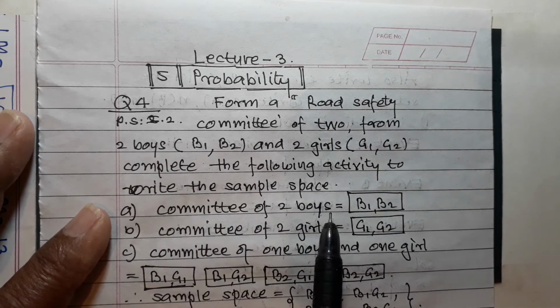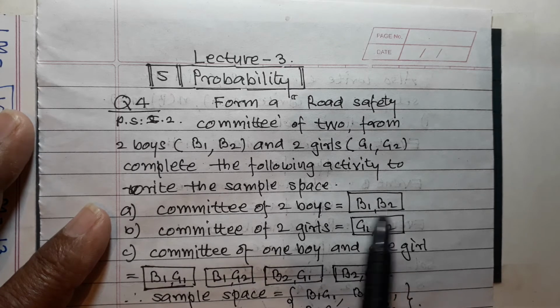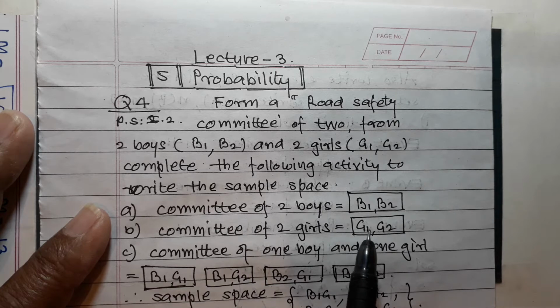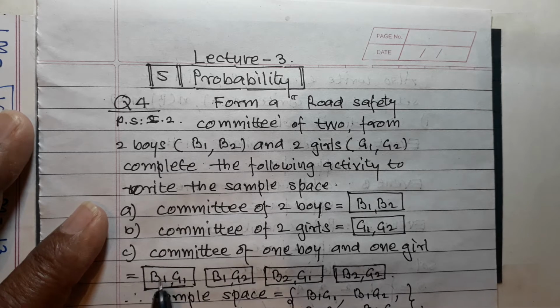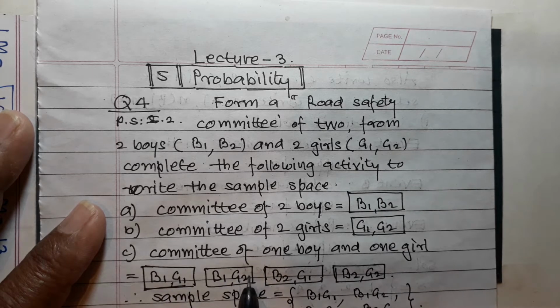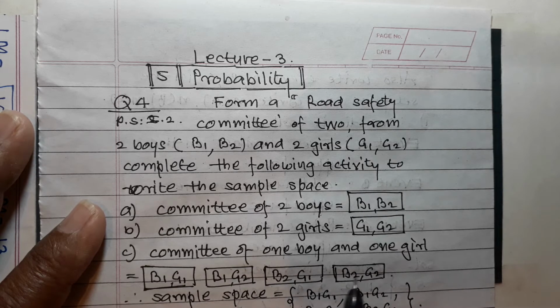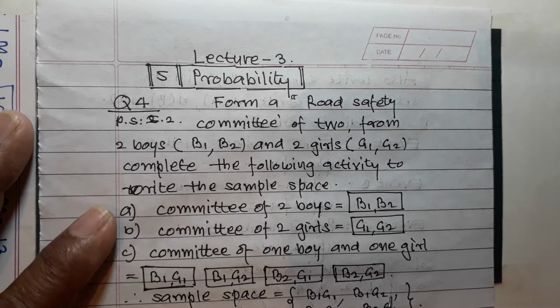Then a committee of 2 boys means B1 B2, a committee of 2 girls means G1 G2, and a committee of 1 boy and 1 girl is B1 G1 or B1 G2 or B2 G1 or B2 G2. So the sample space is B1 G1, B1 G2, B2 G1 and B2 G2. This is the sample space.